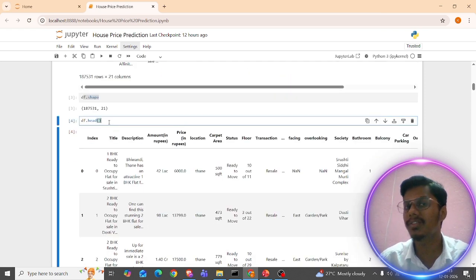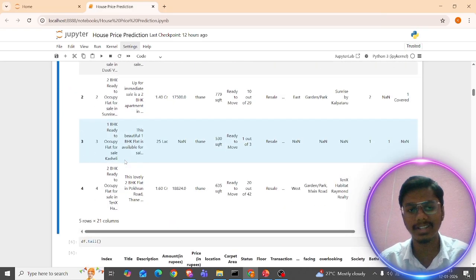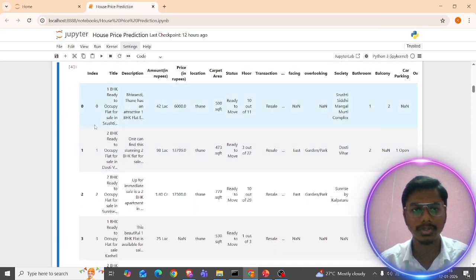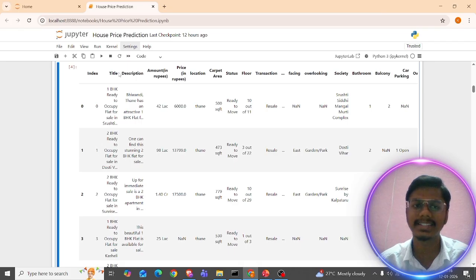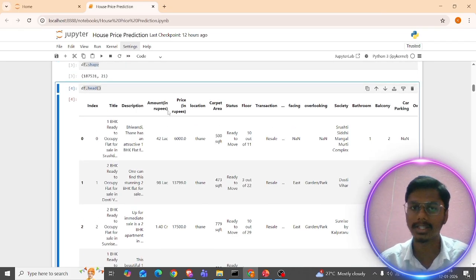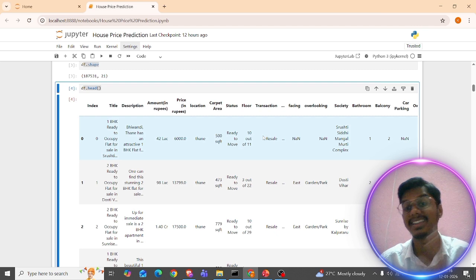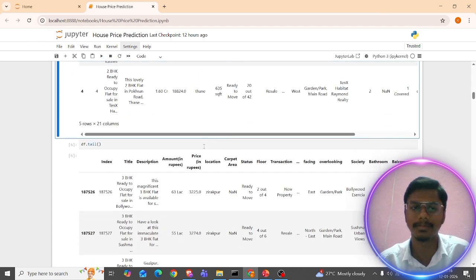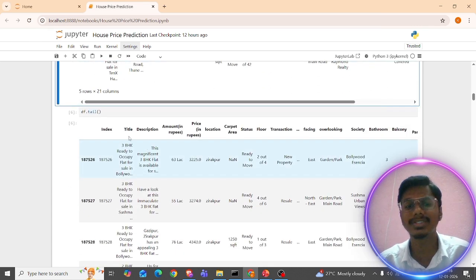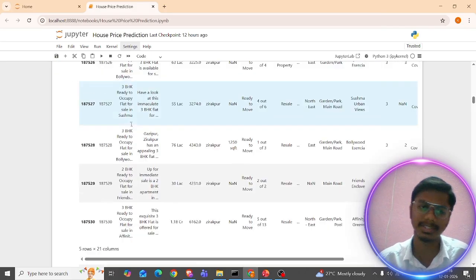Again, I just want to see the first 5 rows, right? How is it possible? It is df.head. So let me put this df.head command and run it, and I get this output as the first 5 rows. The columns are index, title, description, amount, and price. What are the prices available for 1 square feet? Location, carpet area, status, floor, transaction, and so on. There are 21 columns available. And if you want to see the last 5 rows, it is df.tail.